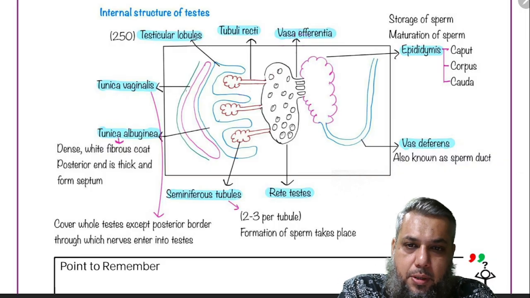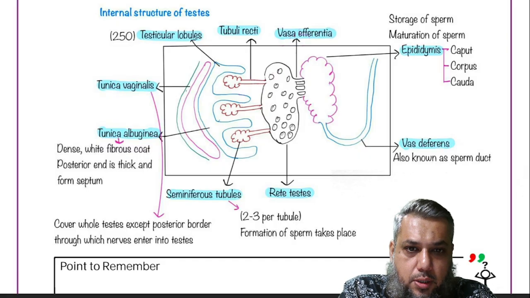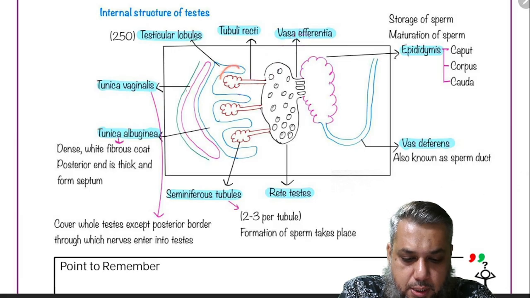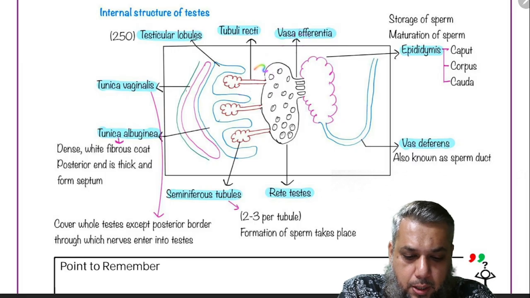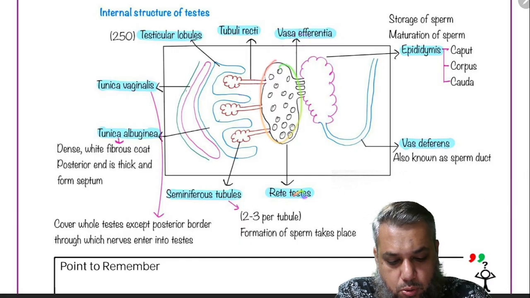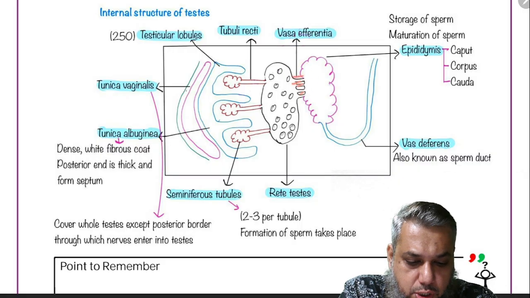And these testicular lobules show the presence of sperm producing tubules, which are called the seminiferous tubules. There are 2 to 3 seminiferous tubules per testicular lobule. The seminiferous tubules have thin tubes called tubuli recti, which all join and result in the formation of a network of tubules, which is called the rete testis. And the rete testis joins to form the vasa efferentia, which pierces through the tunica albuginea and opens into the epididymis.